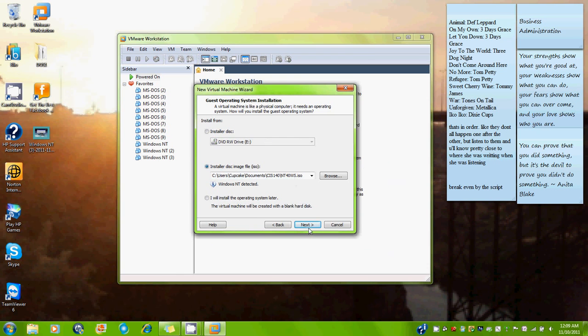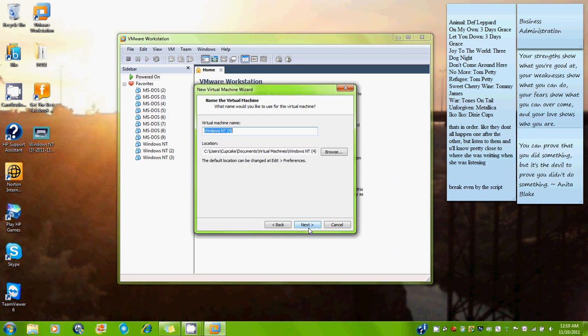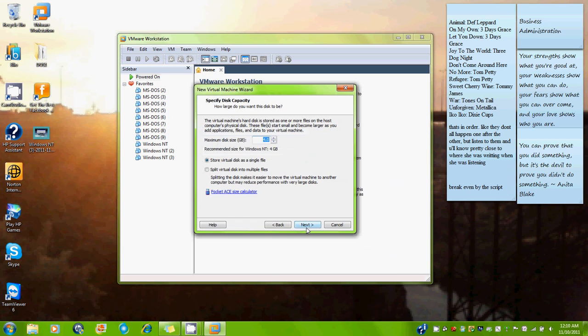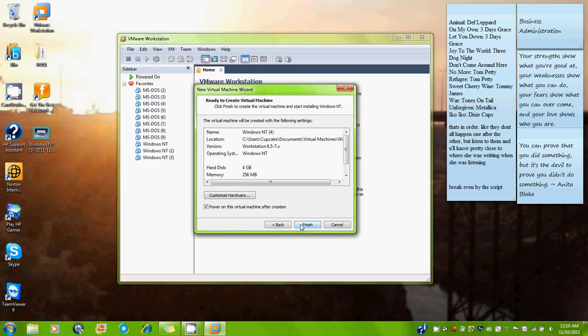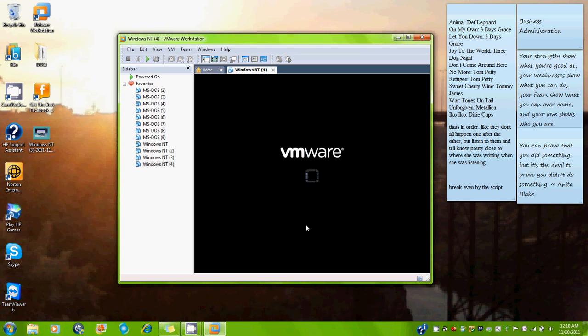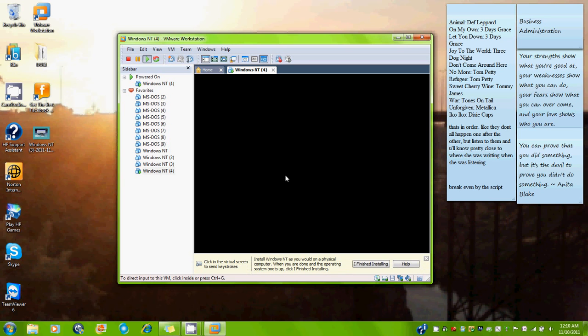and you click Next, and then here's the name of the virtual machine. This is where it'll be saved at. Next. I put in 4 for the maximum disk size, just how much I'll be using on it. Next. And it's already got the main stuff set up in here, so we just click Finish. Wait for it to load.